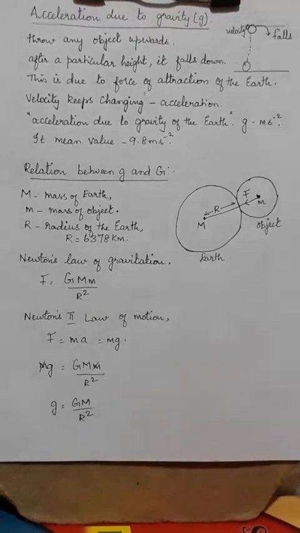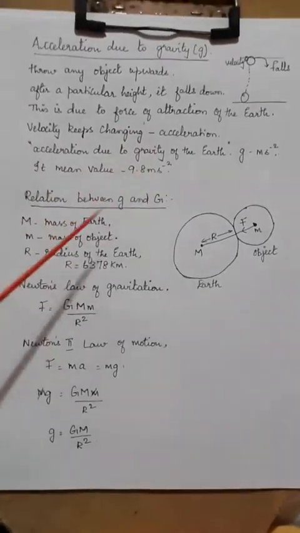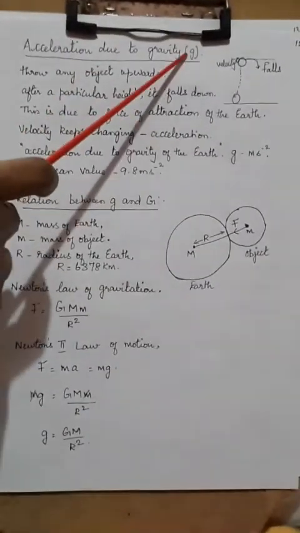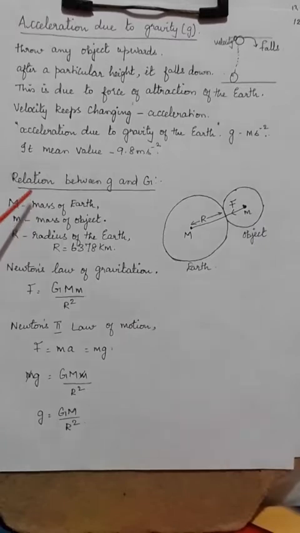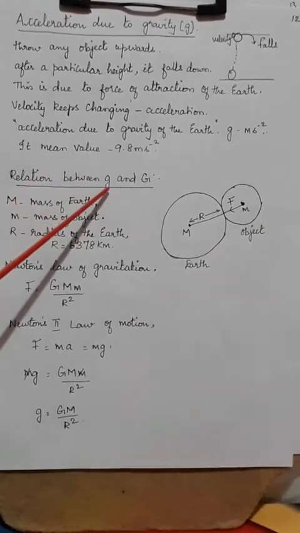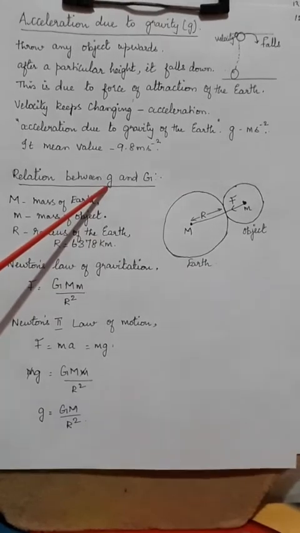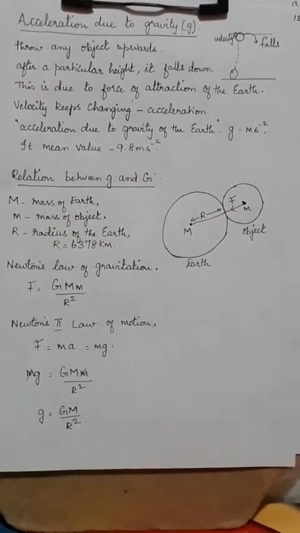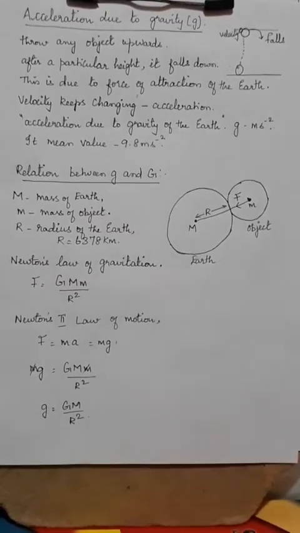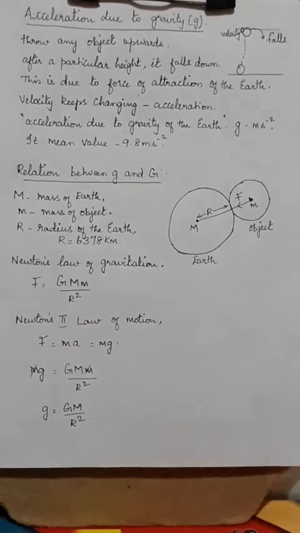Okay. Now earlier we studied what is capital G, and now we have studied what is small g. So now we are going to learn about the relationship between small g and capital G. Small g is acceleration due to gravity, and capital G is the universal gravitational constant. So I am going to consider the earth and some other object.